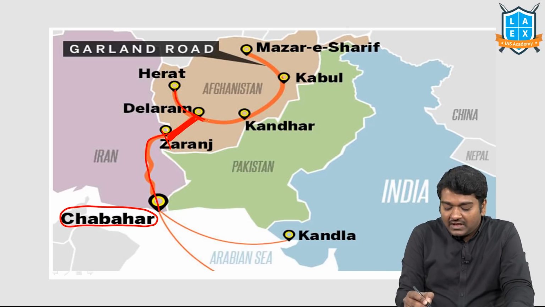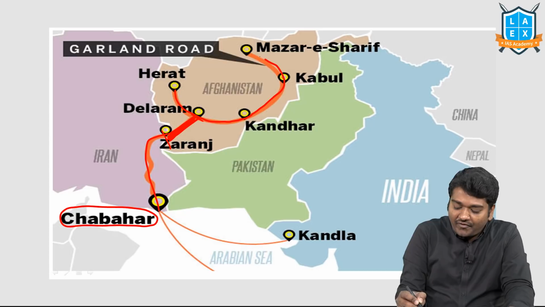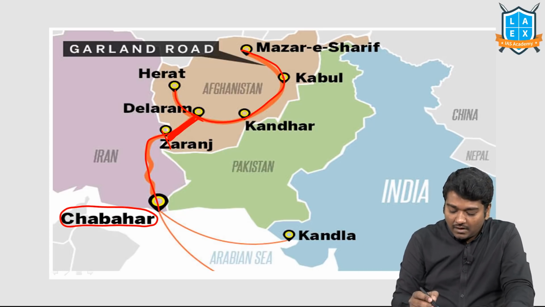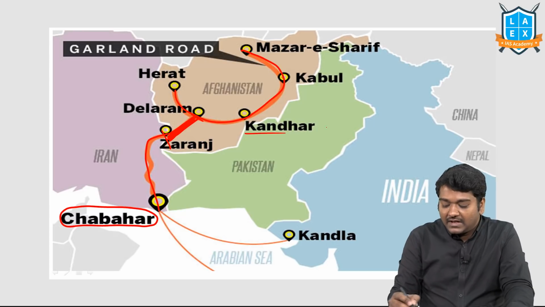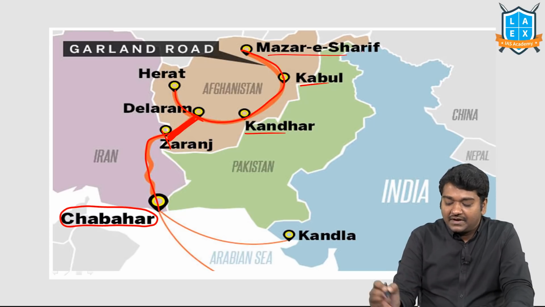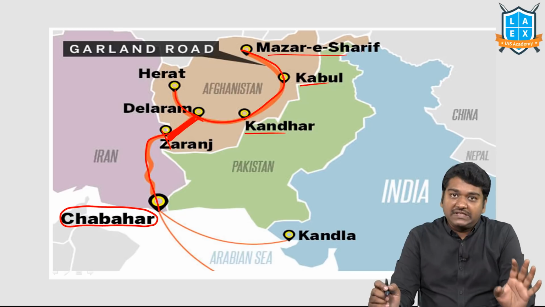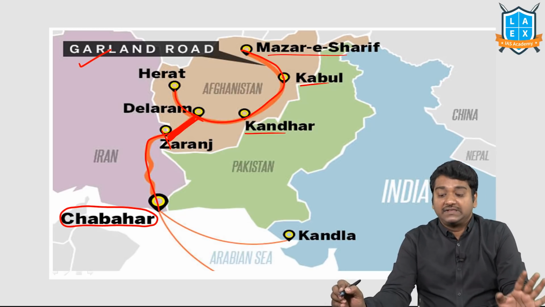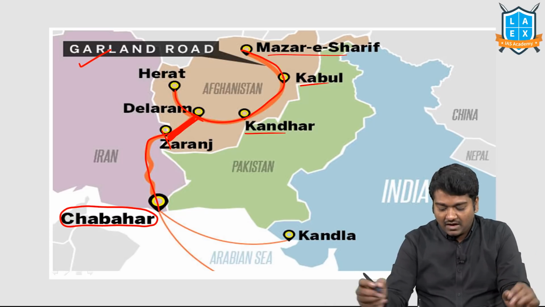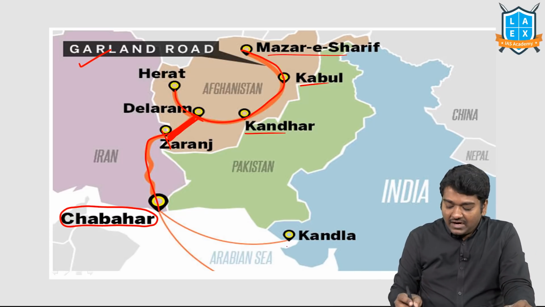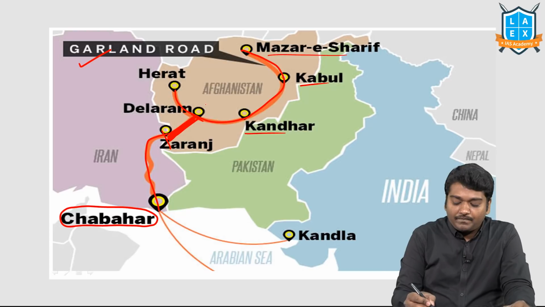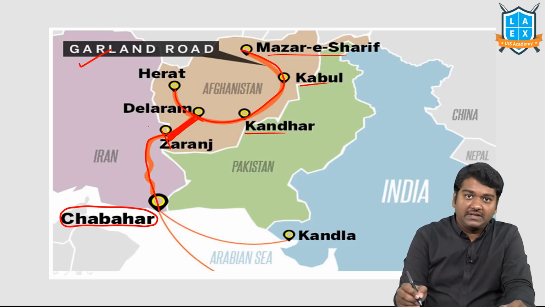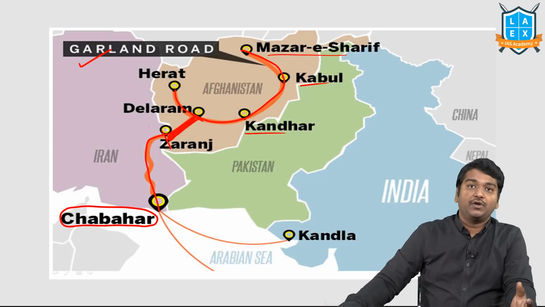After that, you have the Garland Highway of Afghanistan. Herat, right? Delaram, Kandahar, Kabul, Mazar-e Sharif. Just try to see this once. Garland Road or Garland Highway is associated with Afghanistan. We have connected Chabahar port to the Garland Highway so that we can get access to all these regions. It's like our Golden Quadrilateral.